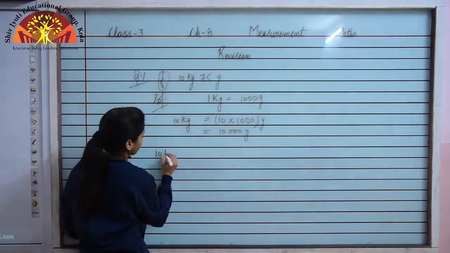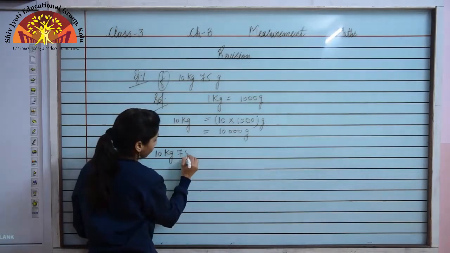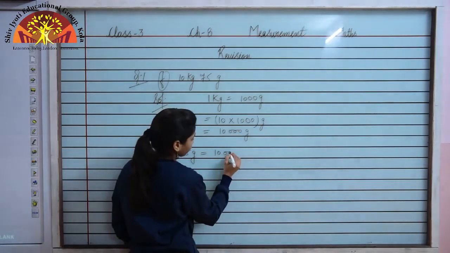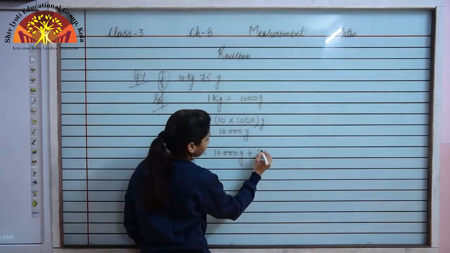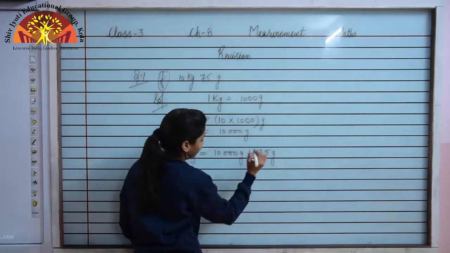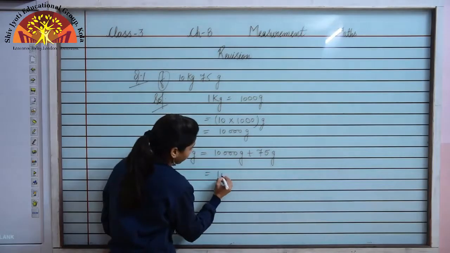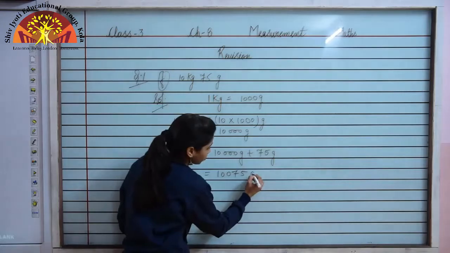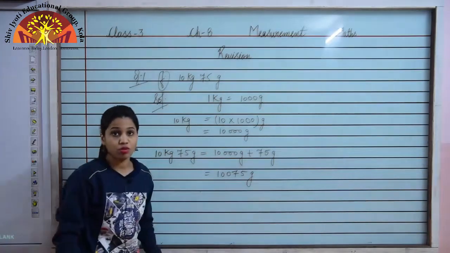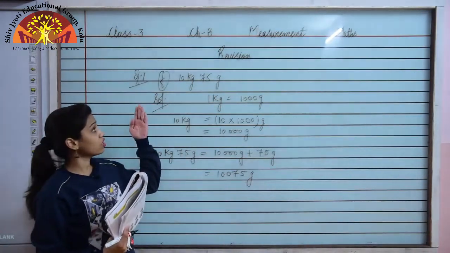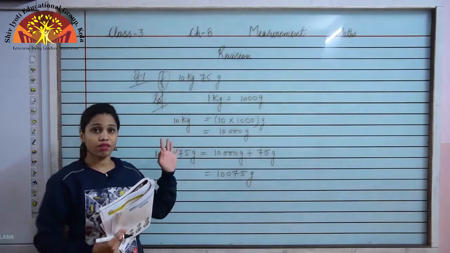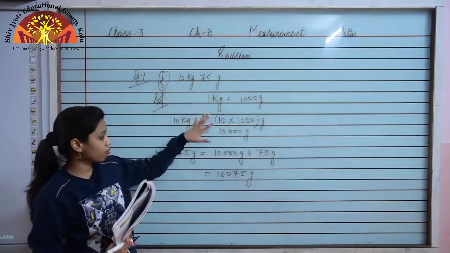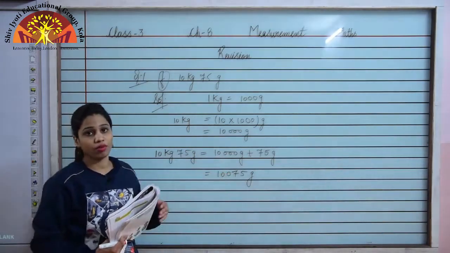So 10 kg 75 gram is equal to 10,000 gram plus 75 gram. Now it will become 10,075 gram. So this is how you have to convert kg and gram. If two numbers are given in kg and gram, and you have to convert them into gram, this is how you have to follow the procedure of conversion.